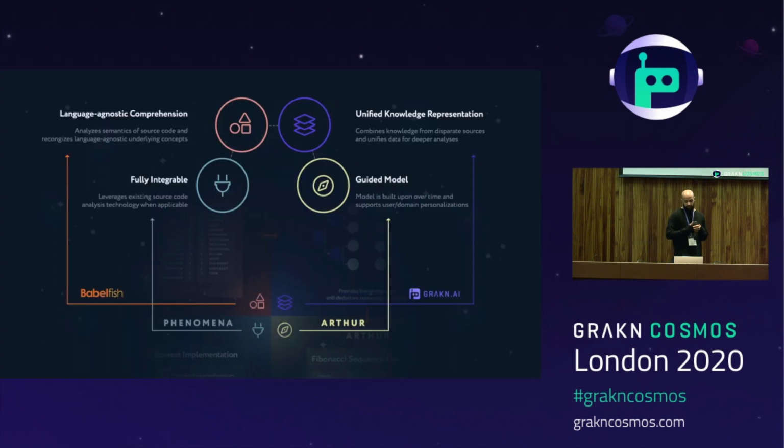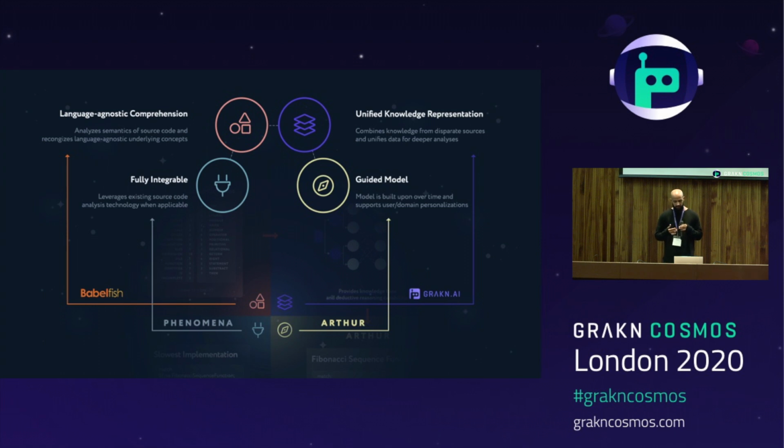So this is my vision for the inner workings of an augmented software development system. Babelfish breaks down the source code into language-agnostic axioms. Grakn is used as a knowledge base for these axioms. Arthur combines these axioms to create high-level concepts, which it annotates and saves inside Grakn. And then Phenomena uses existing source code analysis tools to extend those high-level concepts with additional information.